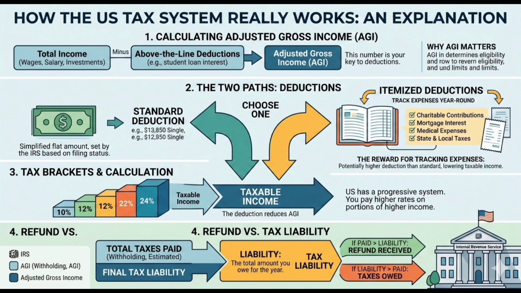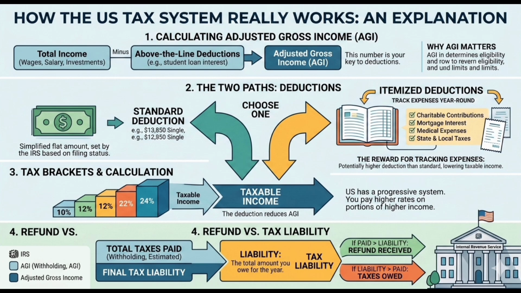Why the system rewards people who track expenses. As shown in the diagram, tracking expenses is the key to maximizing your financial outcome if your qualifying expenses exceed the standard deduction. Unlocking itemized deductions: you cannot use itemized deductions, which are often larger than the standard deduction for people with mortgages, high medical bills, or significant charitable contributions, unless you have kept detailed records and receipts.